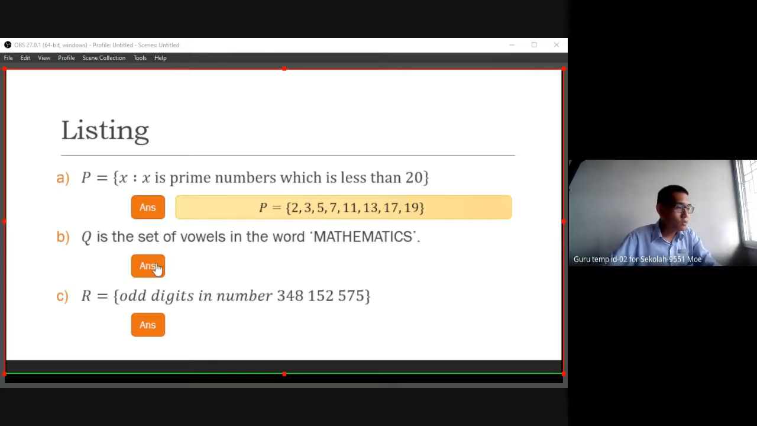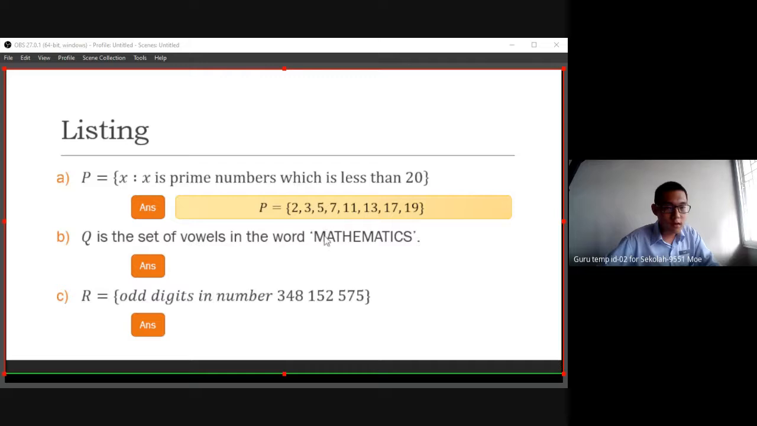Okay, so Q is a set of vowels in the word mathematics. So how do you list down? A, E, I, O, U are the vowels, right? In mathematics, we have A, E, A, I. So A, E, I in the word mathematics. For listing, there is no need to write down the sentence. You list out the elements: A, E, I.